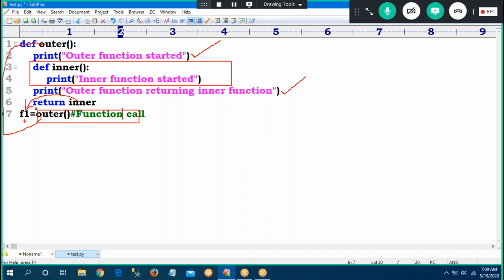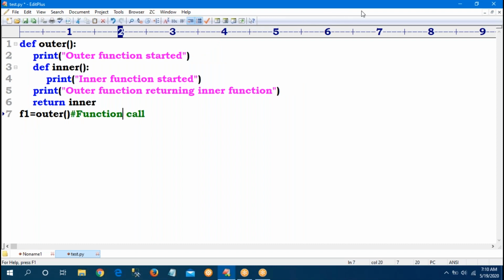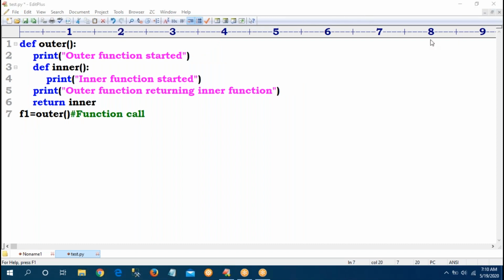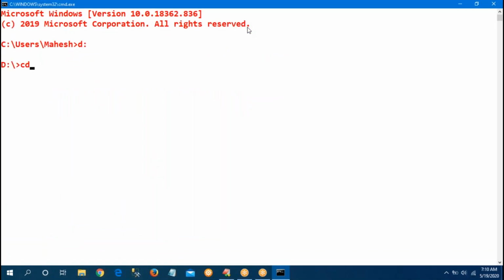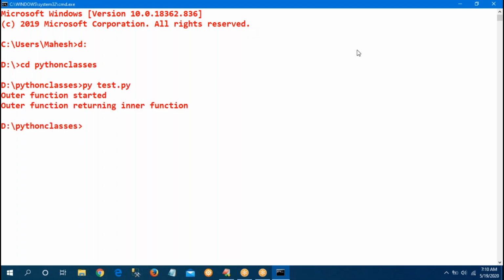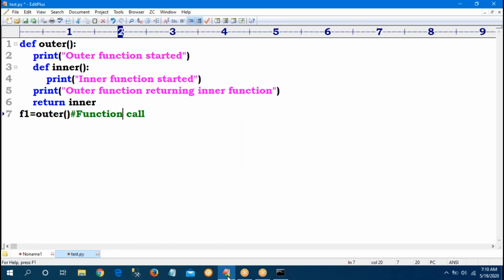That is the reason, if I run this program, line number 2 and line number 5 will be executed. I am returning a function, and the returned function will be held by f1. Now run this. D drive, cd, python process.py. See, line number 2 and line number 5 are executed.